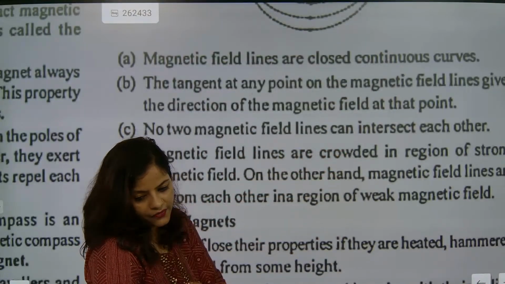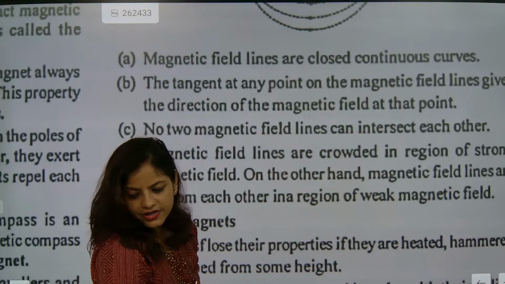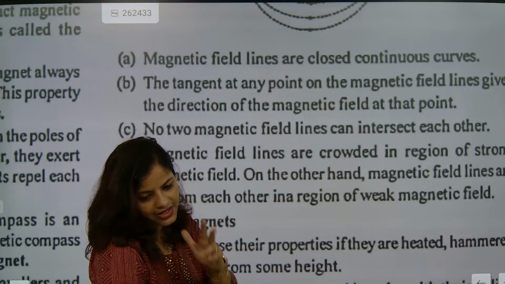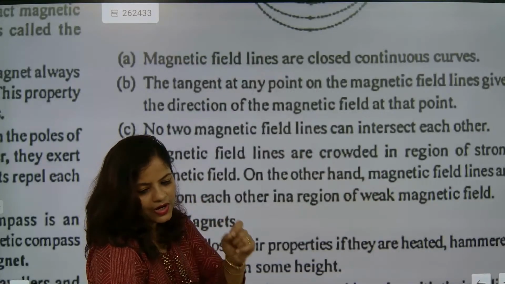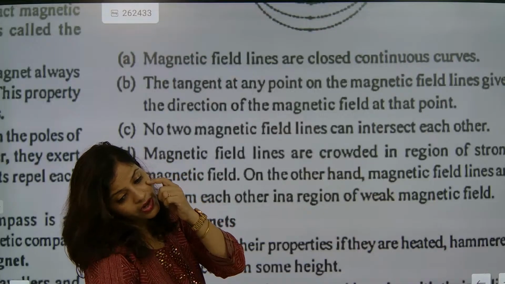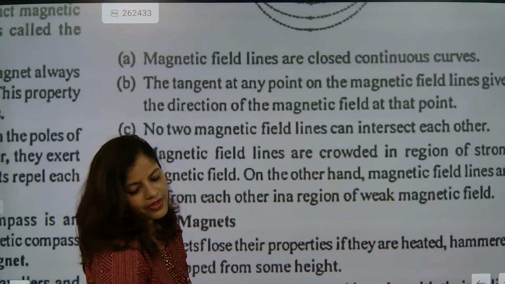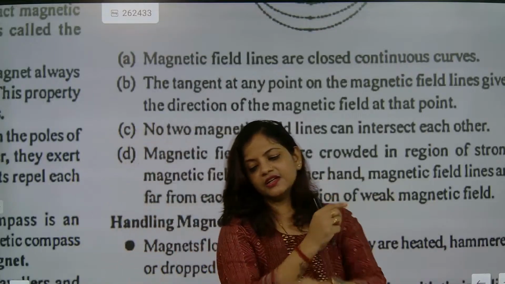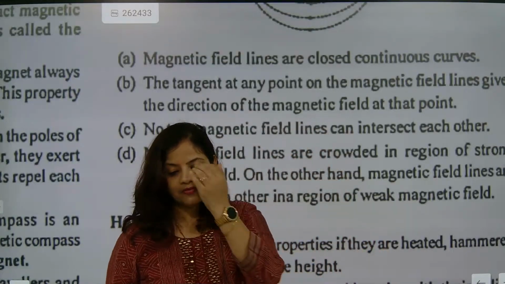For that also, I gave you an explanation why they will not intersect, because they will give you two lines, and these two lines intersecting means one point. See, for drawing a tangent, you need only one point, and when two magnetic lines intersect, it will be one point, and that point.